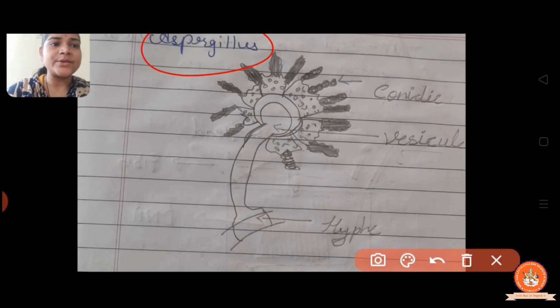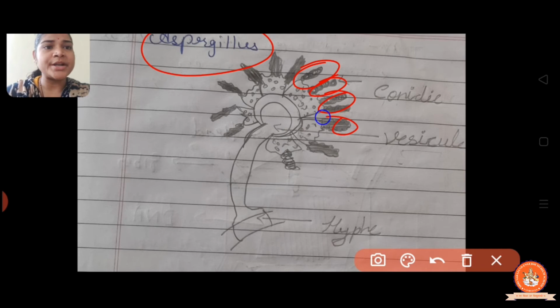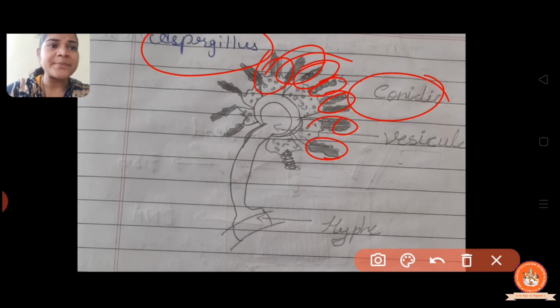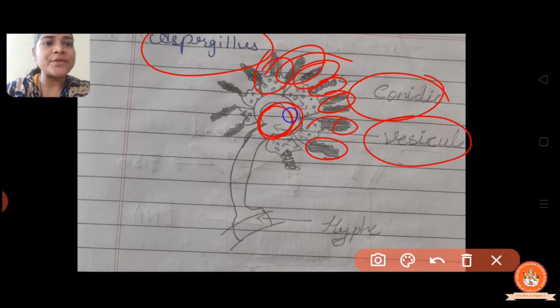So aspergillus, again, has the spore present on the tip. The conidia is the spore that is present on the tip, and the vesicle is a special type of liquid; it contains a special type of liquid here. So draw this diagram also in your notebook.